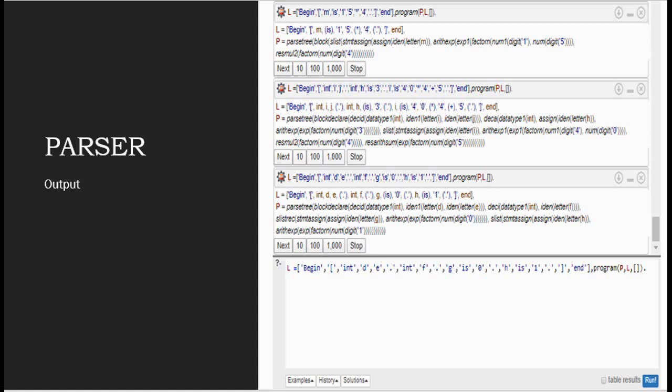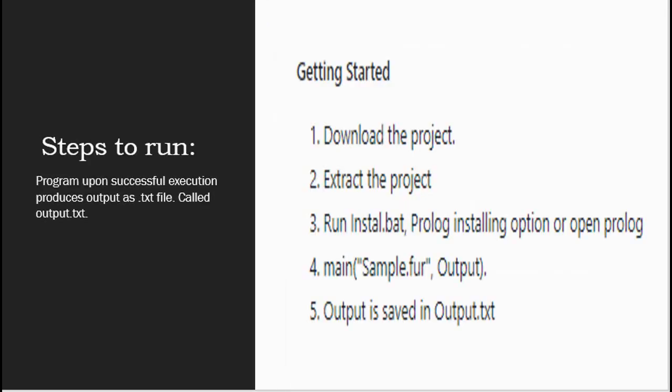The next is the steps needed to run the project. First of all, we need to download the project and extract it from the zip. Then the next step is to run the install.bat file. After running the install.bat file, it will show the option to install Prolog. If Prolog is already installed, then it will show the option to open Prolog.